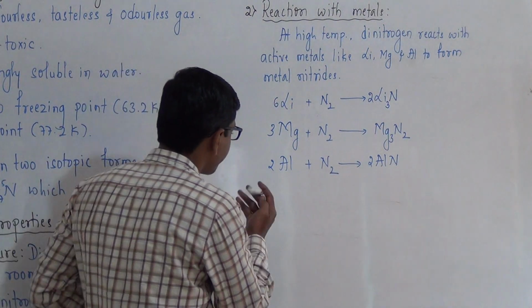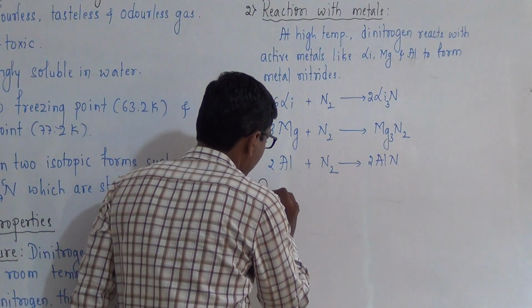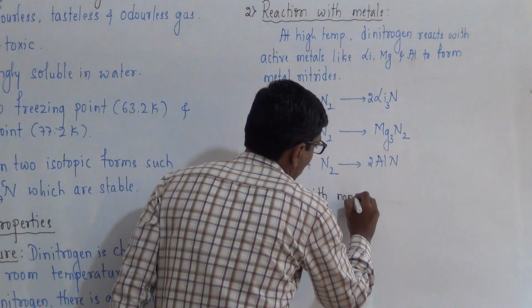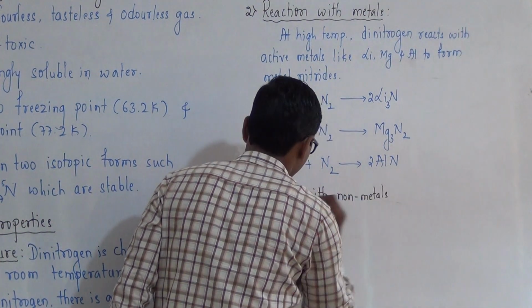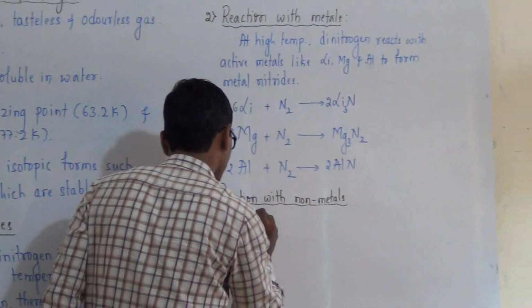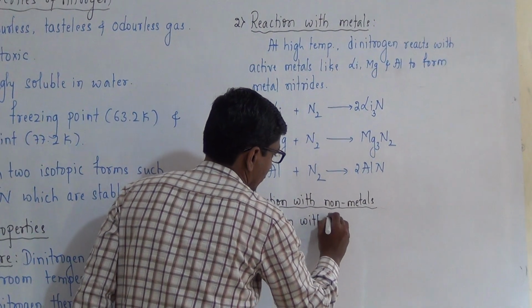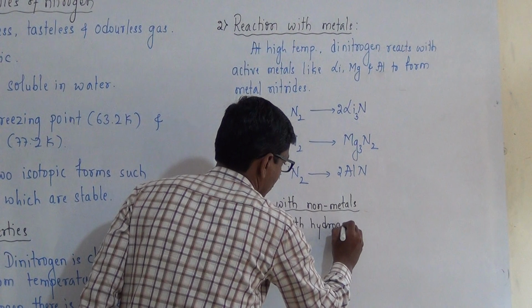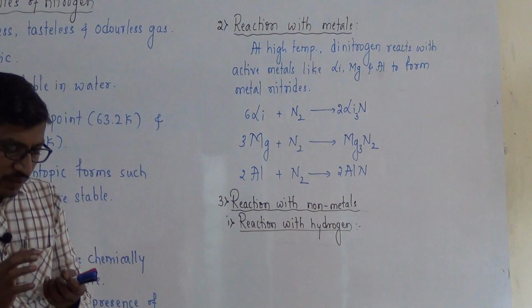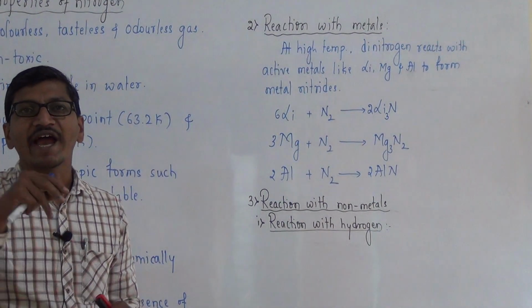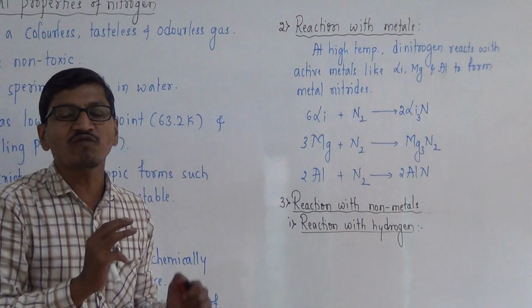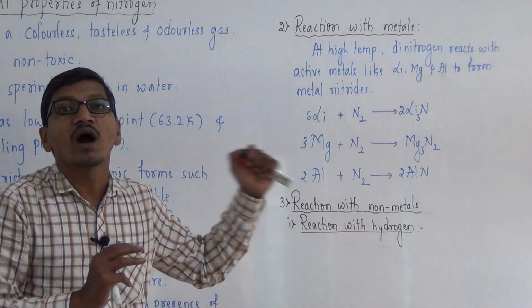Next, the third one is reaction with non-metals. In this, the first one is reaction with hydrogen. Dinitrogen reacts with hydrogen at 700 Kelvin temperature and 200 bar pressure in presence of iron oxide as a catalyst to form ammonia.